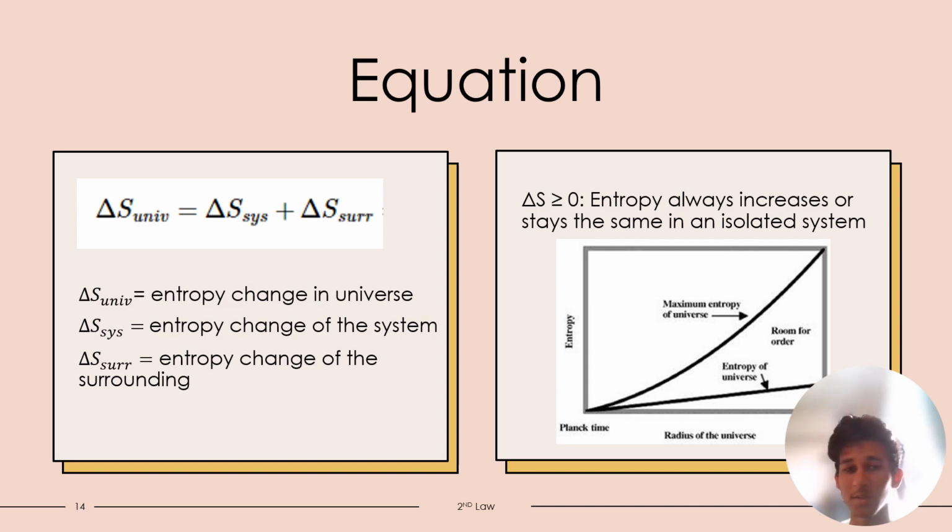indicates higher disorder. So we have this equation here. The entropy change of the universe equals the entropy change of the system plus the entropy change of the surroundings. And on the right side, as you can see, the graph of entropy is always increasing, never decreasing.